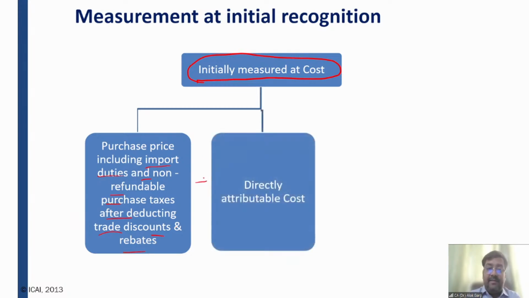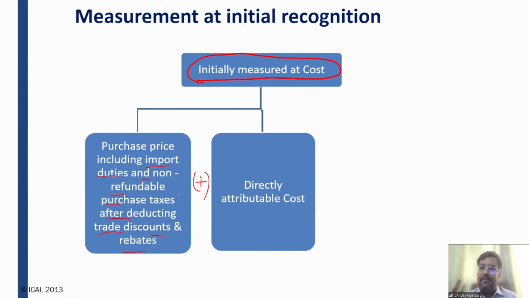Plus directly attributable cost. What is meant by directly attributable cost? Had this asset not been purchased, this cost would not have been incurred. Directly attributable cost means the cost which is directly related to the acquisition of the asset. If I would not have acquired the asset, I would not have incurred such cost. For example, the company has purchased a machinery from China, right?